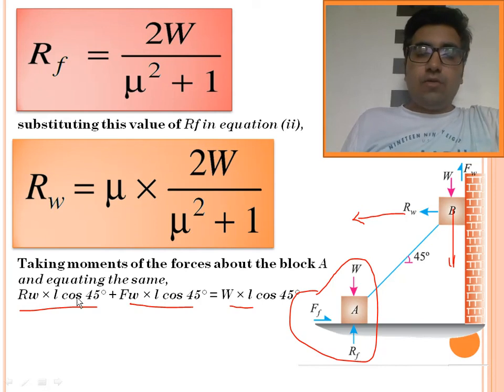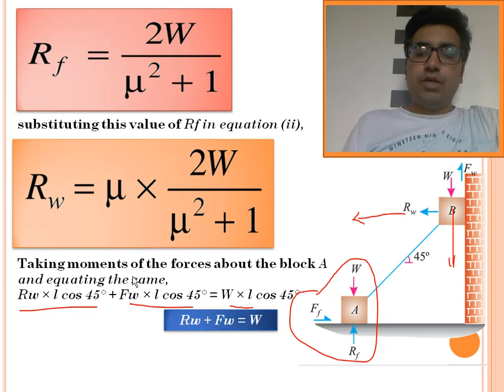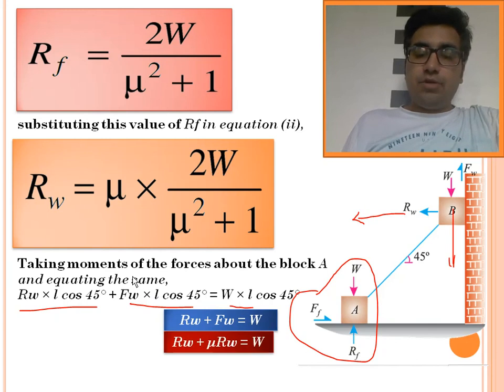Now L cos 45 is common in all, and we get a relationship of Rw, Fw and W. So we get Rw plus Fw is equal to W. We know that the reaction at the wall when multiplied by mu will be the friction at the wall. So friction at the wall is represented by Fw. Substituting Fw is equal to mu Rw, we got Rw plus mu Rw is equal to W. Taking Rw as common, we got Rw into 1 plus mu is equal to W.